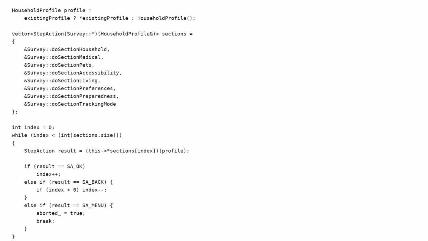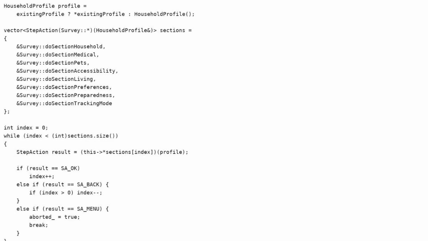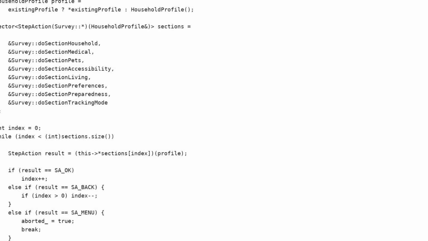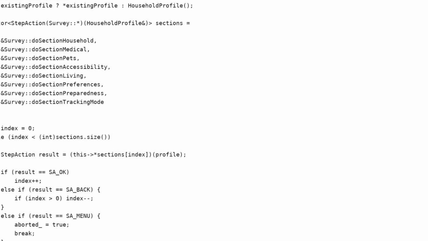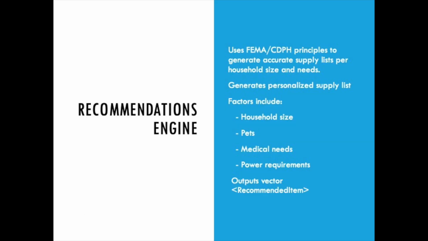Now that you've seen how the survey gathers structured data, let's look at how SHAKEY transforms that information into actionable recommendations. The recommendations engine is where SHAKEY becomes personalized. It uses FEMA and CDC guidelines as a foundation, but scales the supply list based on the household's specific needs. Pets, medical conditions, household size, and utility dependencies all influence what's recommended. The output is a vector of recommendation item objects that define the emergency kit for that household.